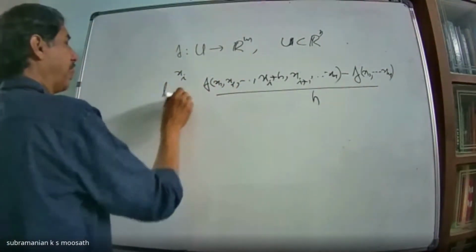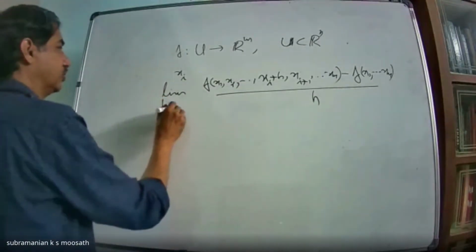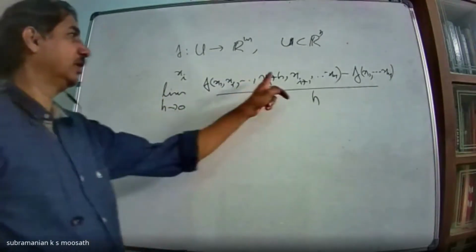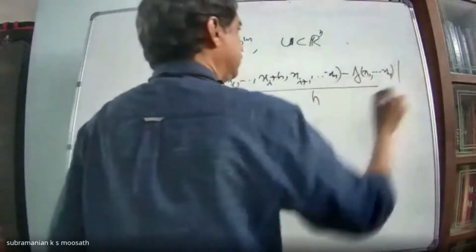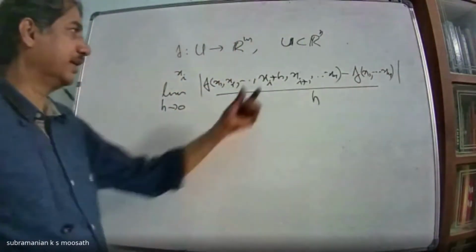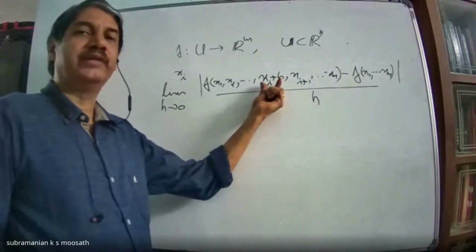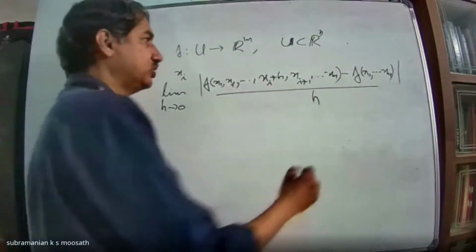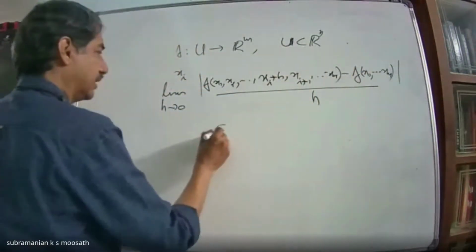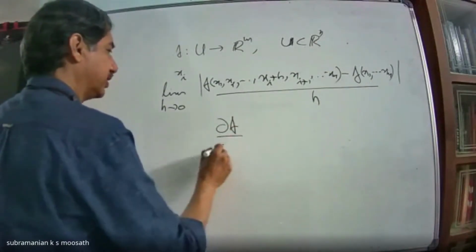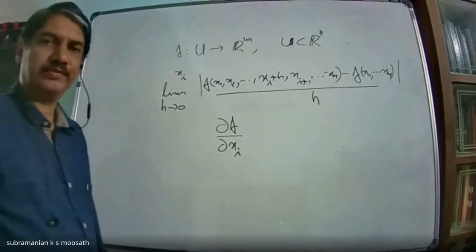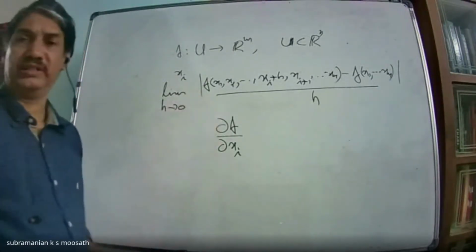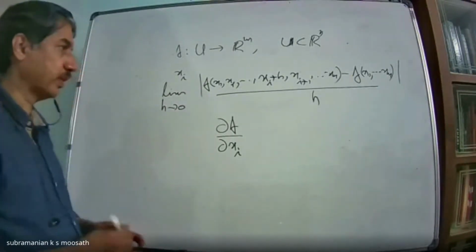limit as h tends to 0. Here I am giving an increment by a real number, so the increment is given only to the ith coordinate. Suppose this limit exists; we call that the partial derivative of f with respect to xi. This you might have already studied. Okay.